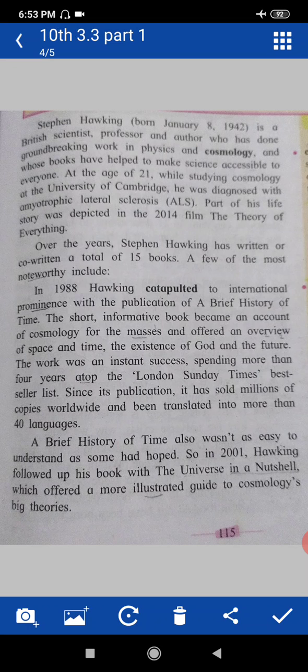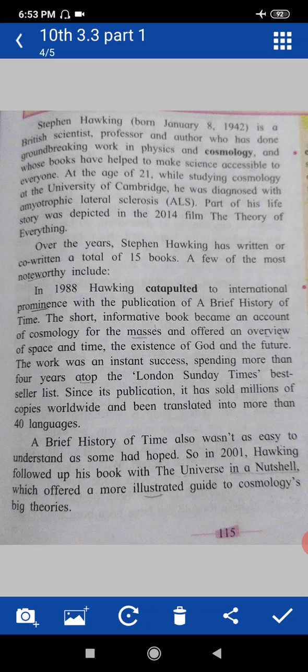In 1988, Hawking catapulted to international prominence with the publication of A Brief History of Time. The short, informative book became an account of cosmology for the masses and offered an overview of space and time, the existence of God, and the future.